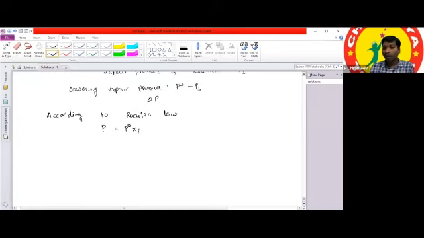If we take a non-volatile solute, we can write P naught into XB. Here the total pressure of the solution is PS, so delta P is equal to P naught minus P naught into XB. What is another formula we have according to Raoult's law?